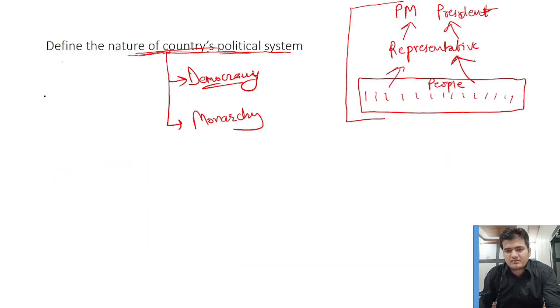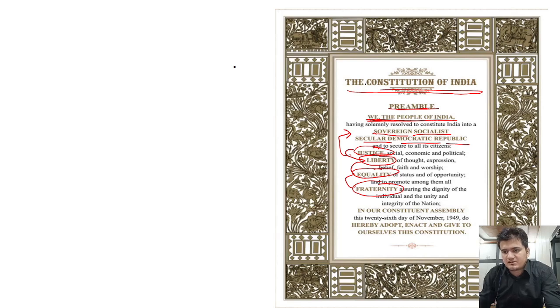So we have discussed the nature of the political system, and we can see that this is the preamble page of the Indian Constitution, and the nature of the Indian political system is sovereign, socialist, secular, democratic republic. So this is how the Constitution defines the nature of the political system and of society. And here are the democracy and the republic.